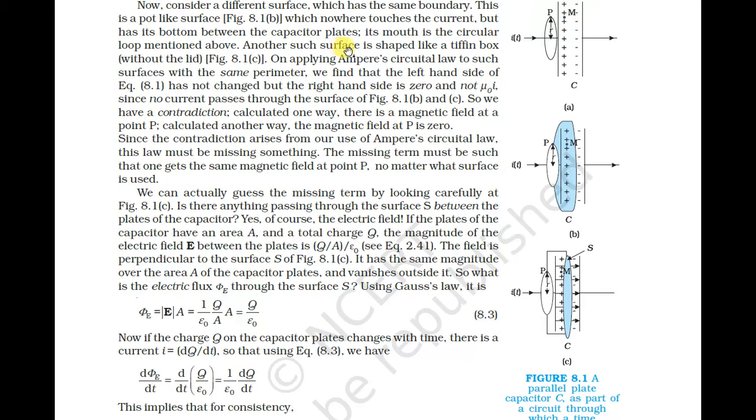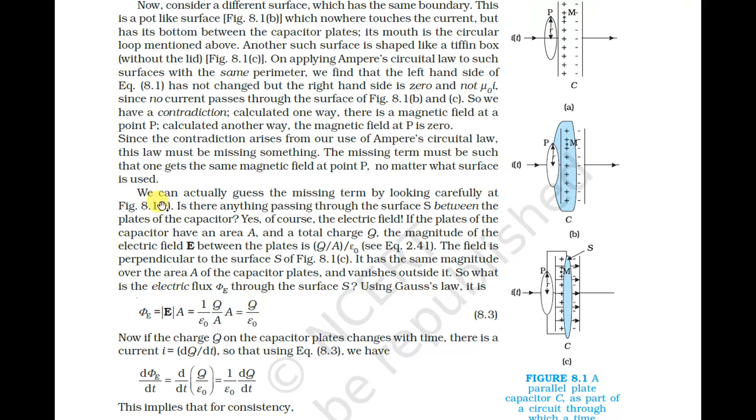Another such surface is a sphere, like a tiffin box, without the leads. On applying Ampere's circuital law to such a surface with the same parameters, we find that the left hand side of the equation has not changed, but the right hand side is 0 and not mu 0 I, since no current passes through the surface, as in figure 8.1 b and c. So we have a contradiction.